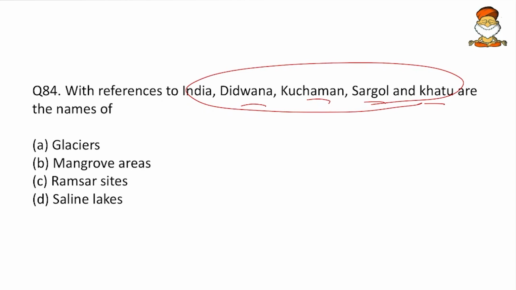But however, if you have done the map work sincerely, these are places very near to the Sambar Lake, that is the Shakambari Jheel. But anyway, even if you leave this question, there is no issue with that. And mind you, the shortest questions are very difficult to guess. The long questions will give anyone a hint, but short ones won't give any hint for us.